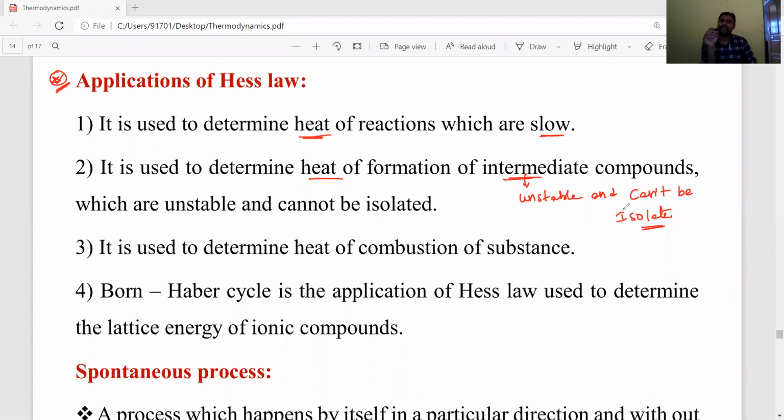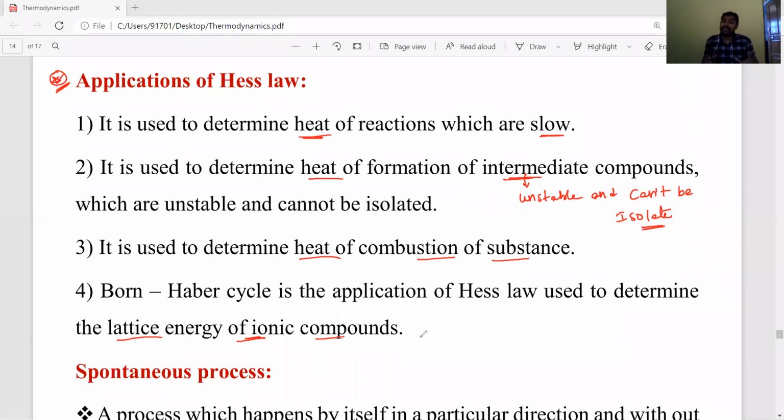Hess law is useful to determine the heat of intermediate compounds and of slow reactions, and it is used to determine the heat of combustion of substances. Hess law is also useful to determine the lattice energy of ionic compounds. Ionic compounds' lattice energy we can calculate by using Hess law.